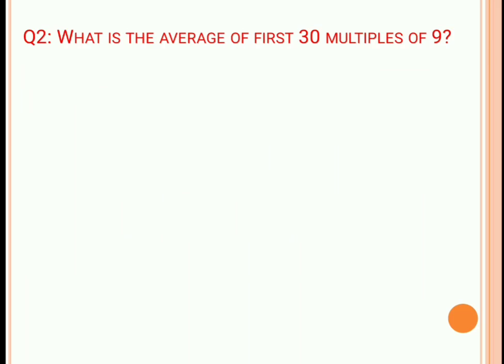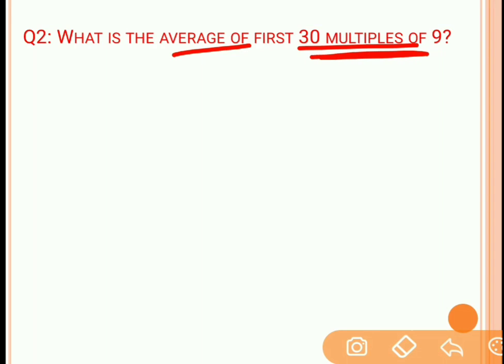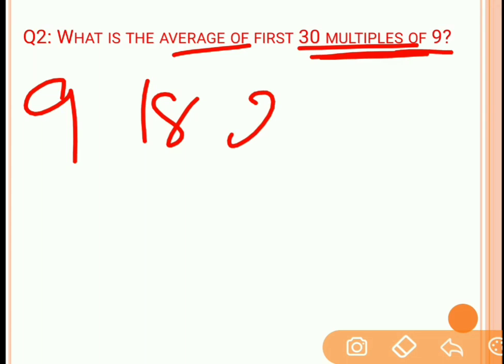Next problem, question number 2. What is the average of the first 30 multiples of 9? Now see, whenever you come across problems related to averages, we need to know the nature of the data. Let's say there are 30 multiples of 9. So 30 multiples of 9 means 9 ones are 9, 9 twos are 18, 9 threes are 27, 9 fours are 36, and there are total 30 terms like this which are multiples of 9.